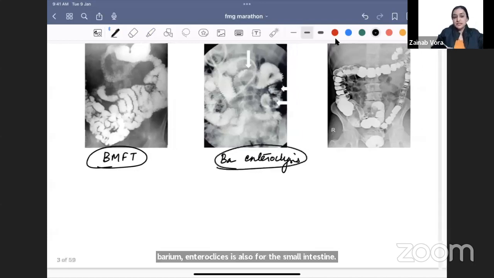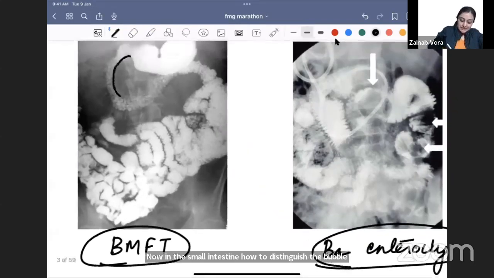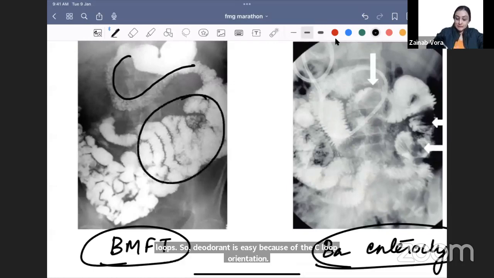Now in the small intestine, how to distinguish the bowel loops? So duodenum is easy because of the C loop orientation. It is a C loop, we can identify. These loops are jejunum or ileum. How do we know? So we look at the feathery margin. You see the feathery margin?